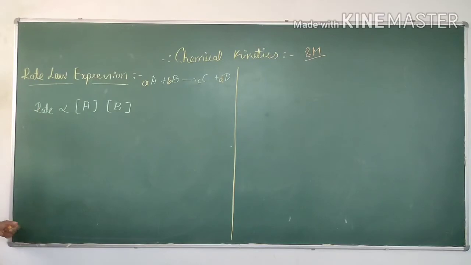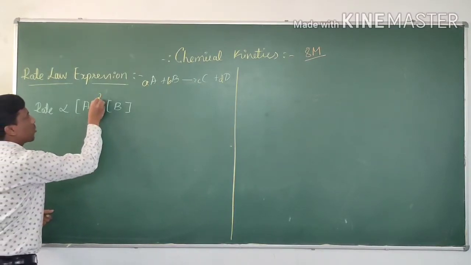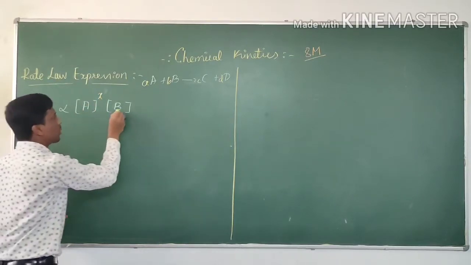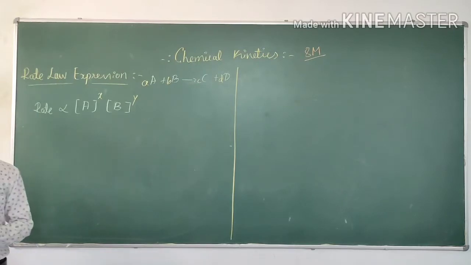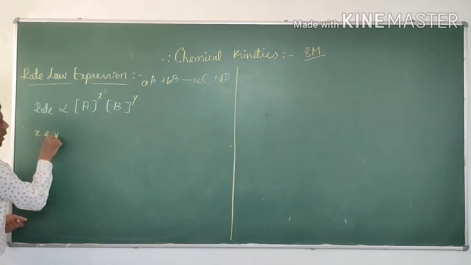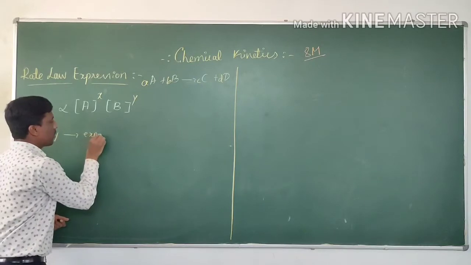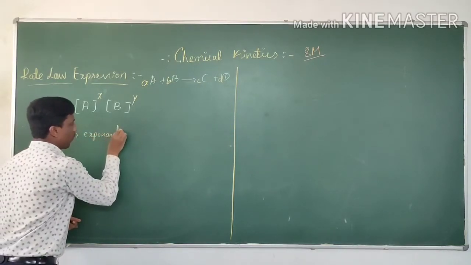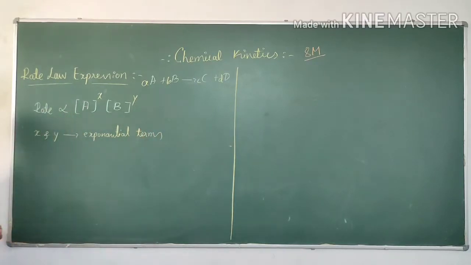Here, what is the rate law expression? Rate is directly proportional to the molar concentration of A raised to the power x and the molar concentration of B raised to the power y. This is the rate law expression. Then what are x and y? X and y are exponential terms.